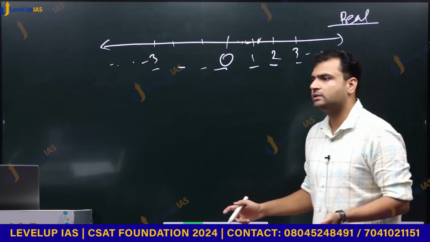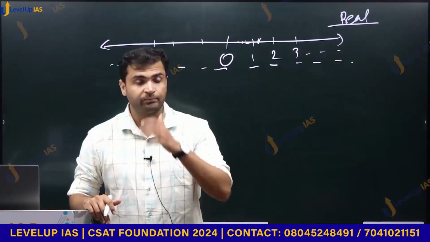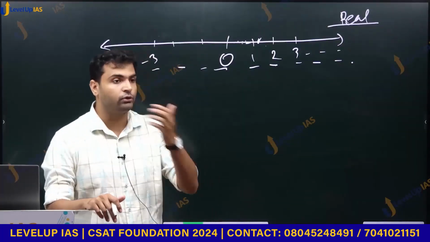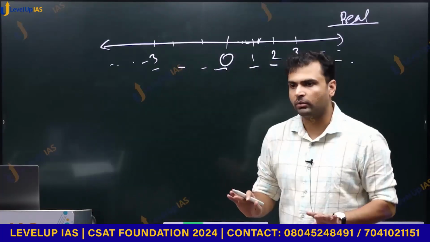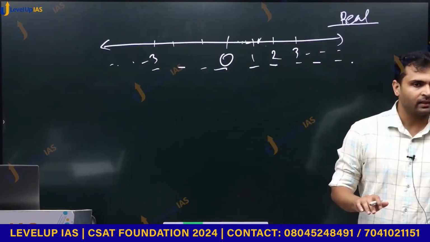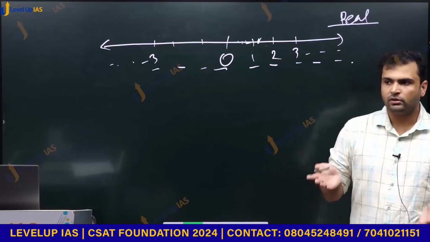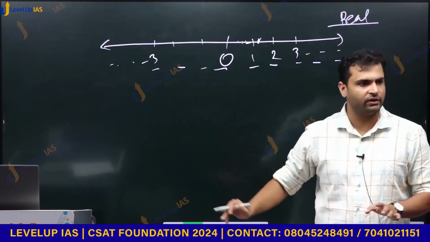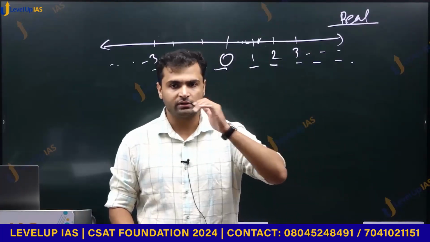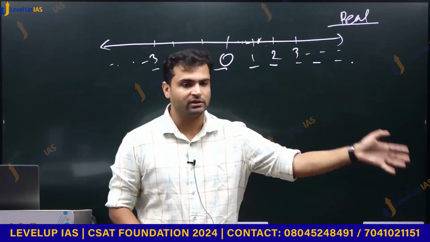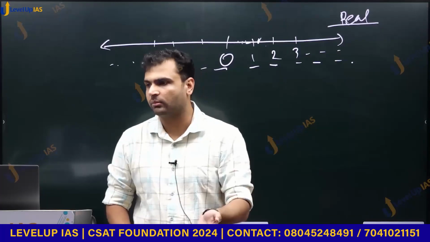And integers which are not divisible by 2 are called odd numbers. 0 is an even number, 1 is an odd number, 0, 2, 4, 6, 8 are even numbers, -2, -4, -6, -8 are also even numbers, but 1, 3, 5, 7 would be odd numbers.